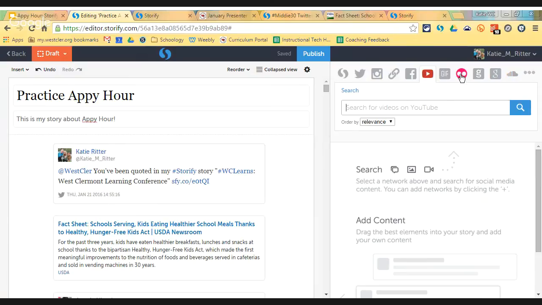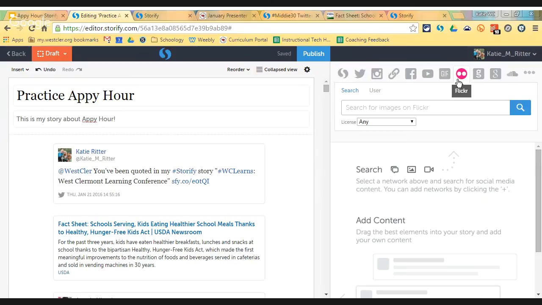There are other options up here. There is a Flickr option if you wanted to embed images. So what I found, they used to let you embed images right onto a Storify, but it's not looking like they do let you do that anymore. So if you had an image that you or your students created, during the Appy Hour, one of the teachers is having her students use PictoChart to create infographics, and she wanted to be able to display the infographics right in the Storify.